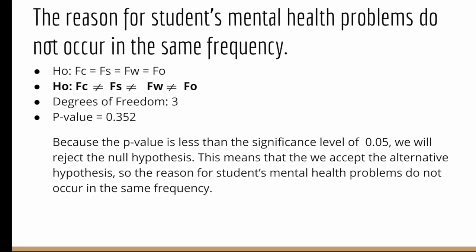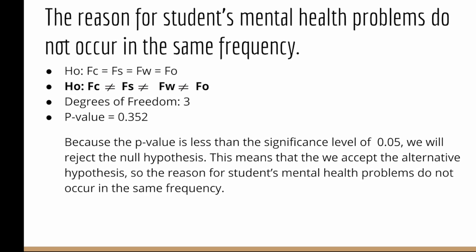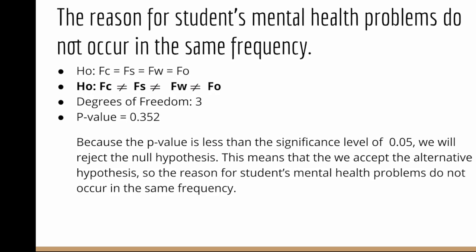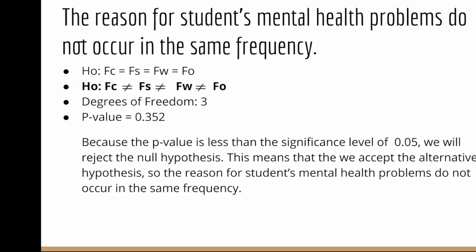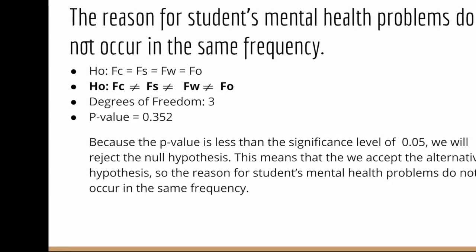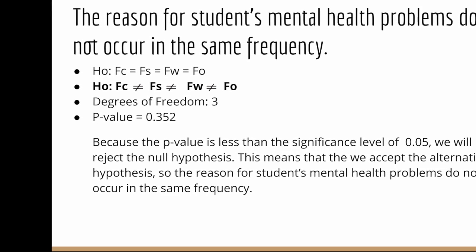The degrees of freedom for this problem was 3, and the p-value was 0.352. And because the p-value is less than the significance level of 0.05, we will reject the null hypothesis. This means that we can accept the alternative hypothesis, which is what we are rooting for, so the reasons for students' mental health problems do not occur in the same frequency.